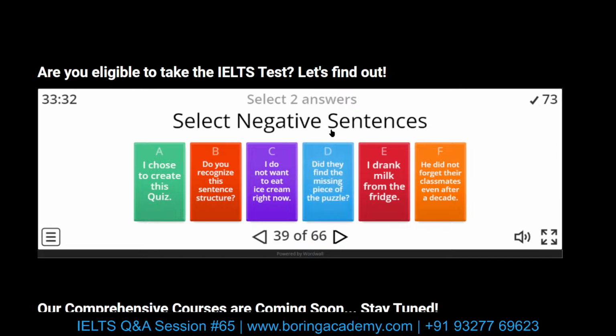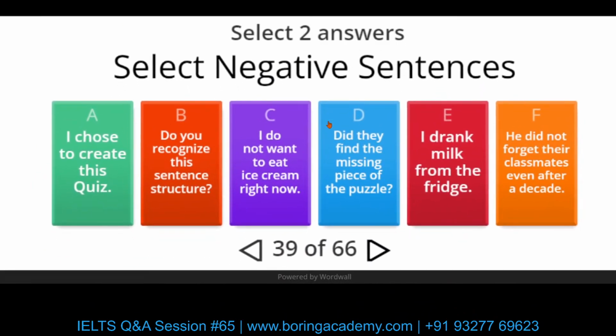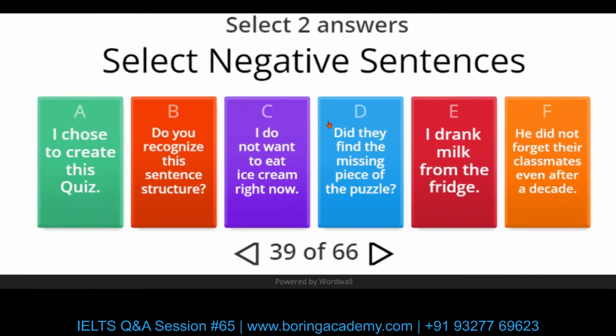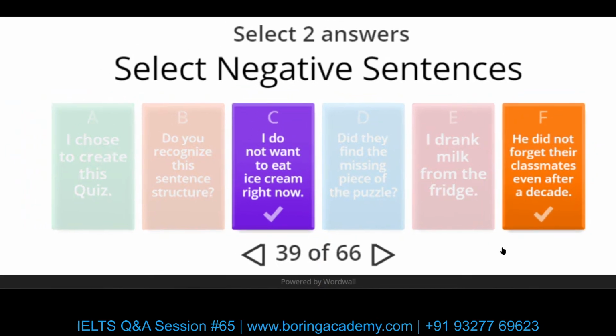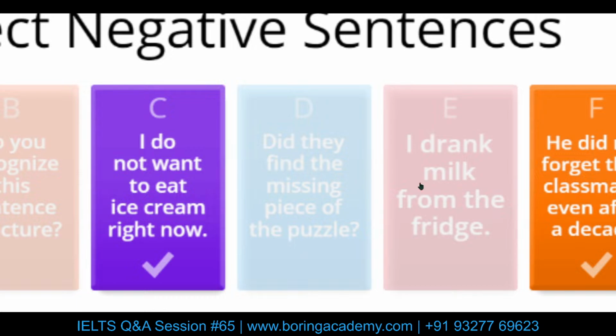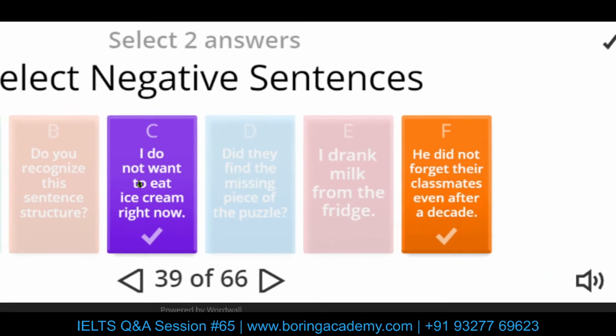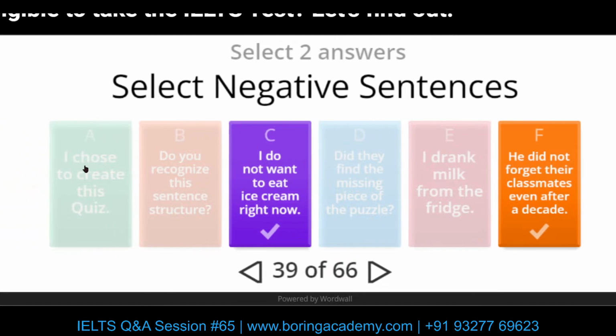Select the negative sentence. So a negative sentence consists of a word which makes it negative. I do not. So it has a not. There is one more. He did not forget their classmate. So negative sentences. This is a positive sentence. This is a question, and this is a negative sentence. Right? This is also a question. This is a positive sentence. Next.